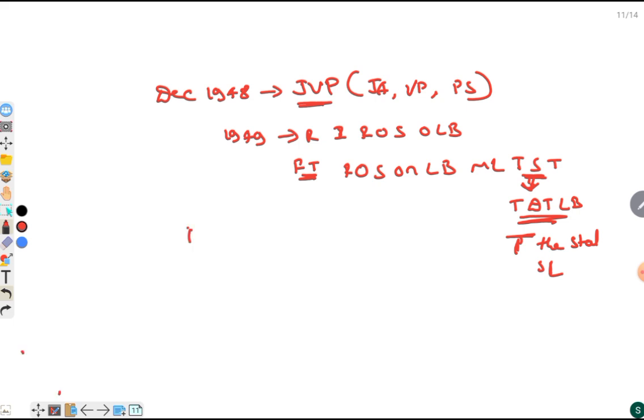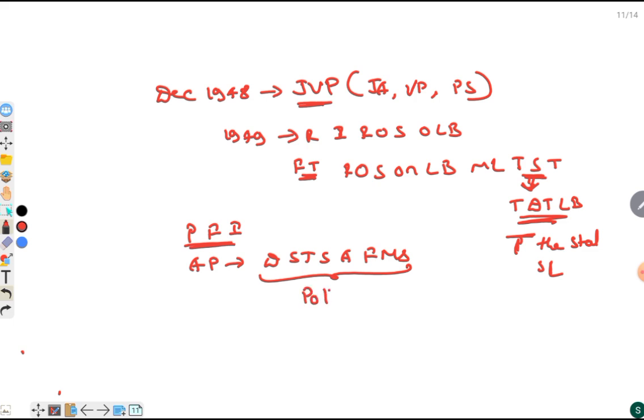But the protest further intensified, especially in Andhra Pradesh, where the people were demanding a separate Telugu speaking area from Madras state. This protest was led by Potti Sriramulu, and he started fasting, and on the 56th day the fasting ultimately led to his death.